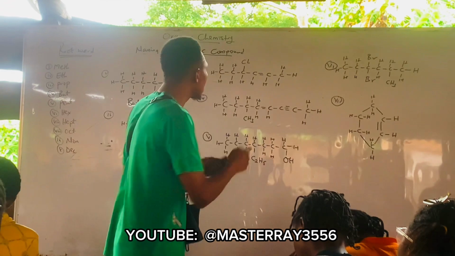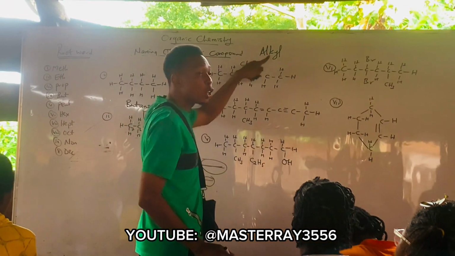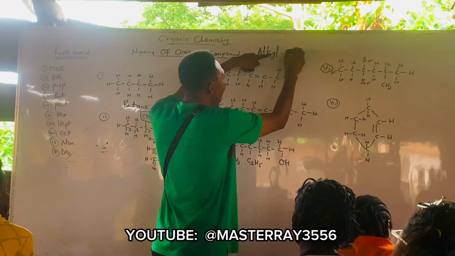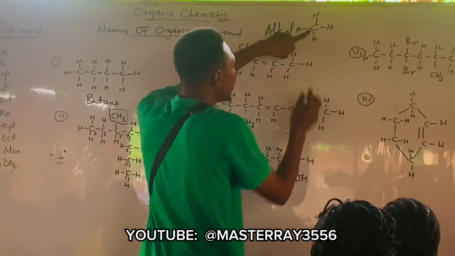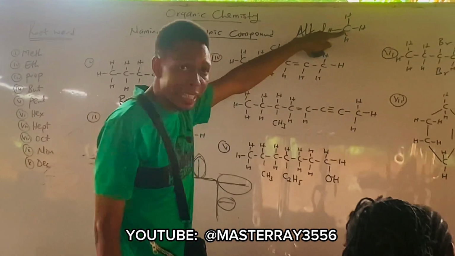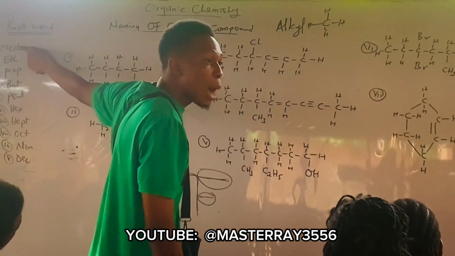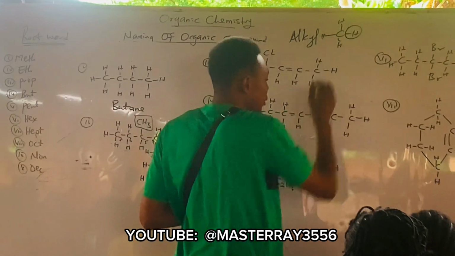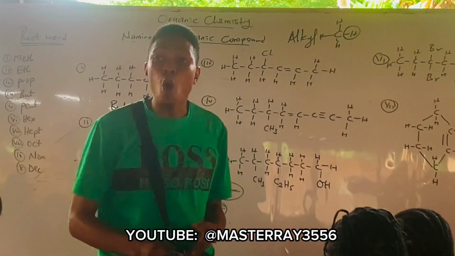When an alkane loses one hydrogen, what you are going to have is an alkyl. For example, if you have this carbon with H, H, H, this is one carbon, right? This is an alkane. One carbon like this is called methane. Now, if you remove this hydrogen, is this still complete? No. Is this still methane? No. So it becomes what?